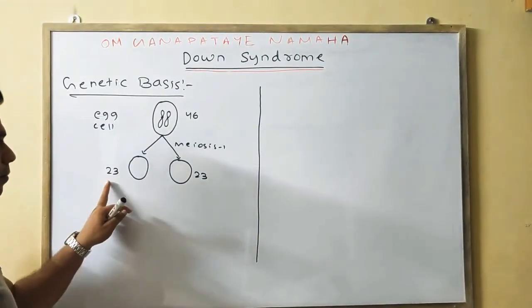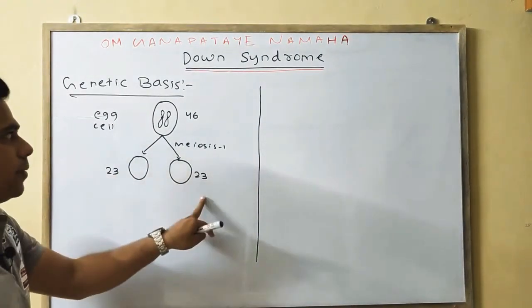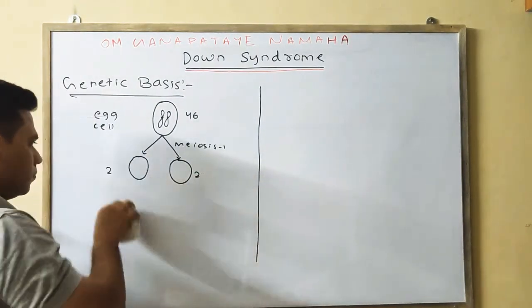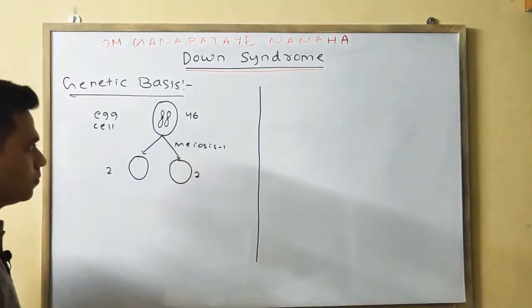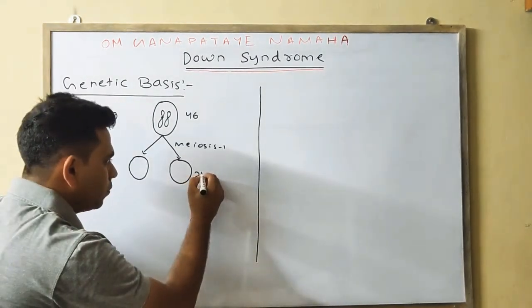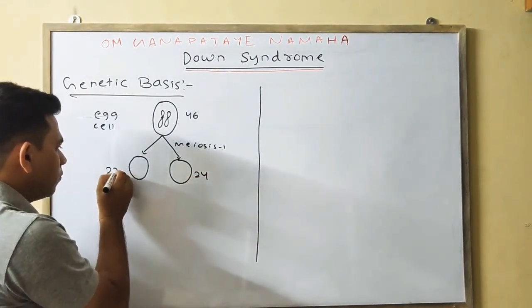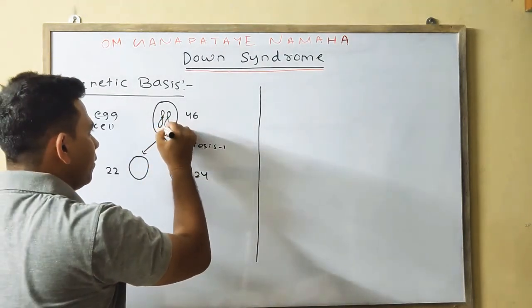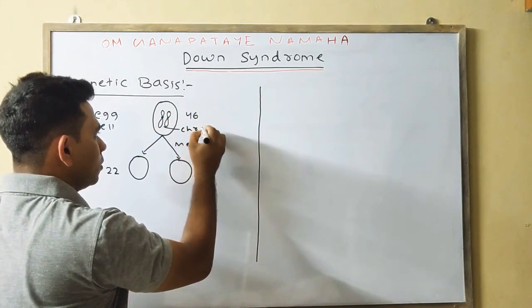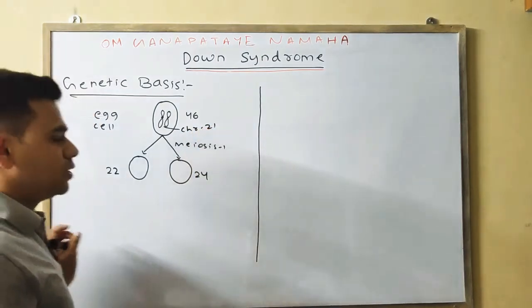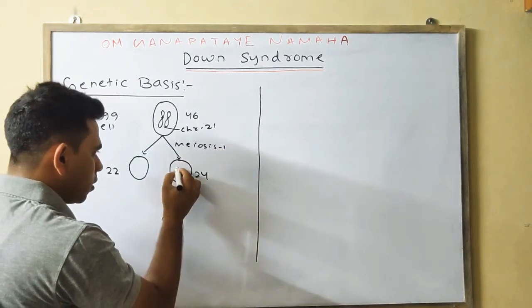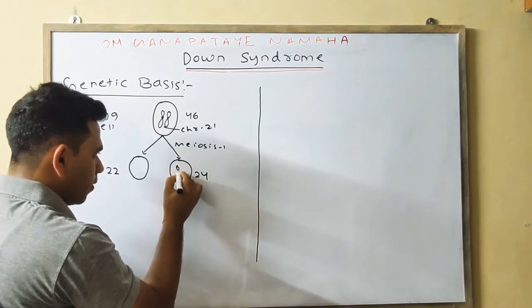That is why, remember, in general it should be 23, but in the case of Down syndrome, this one will be 24, the other one will be 22. Why? Because chromosome number 21 does not segregate properly, and both the chromosomes of 21 come to one daughter cell.